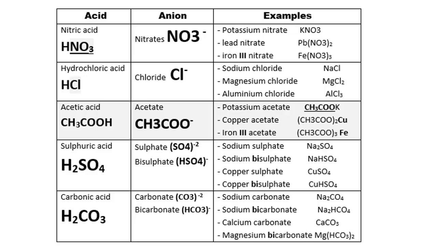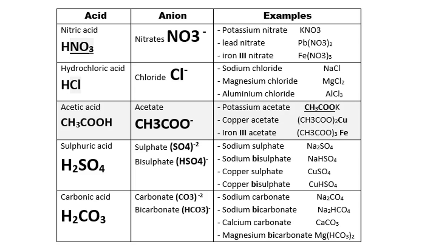And here we have some examples of salts, like potassium nitrate, KNO3. It comes from the anion nitrate, NO3 negative. Lead nitrate, Pb(NO3)2, comes from the anion nitrate, NO3 negative. Sodium chloride, NaCl, comes from the anion Cl negative.